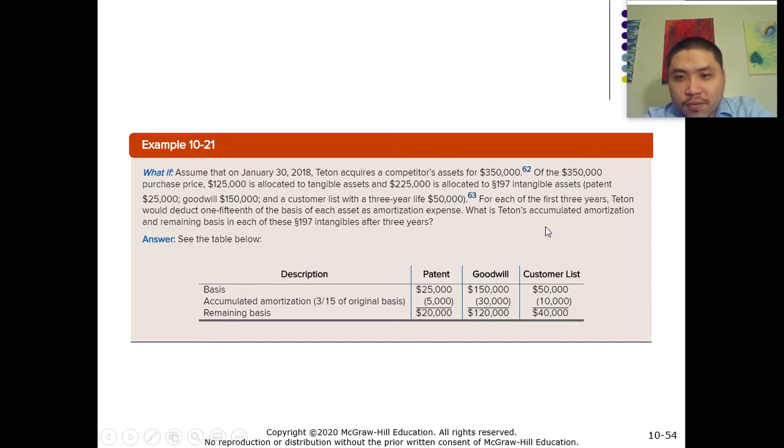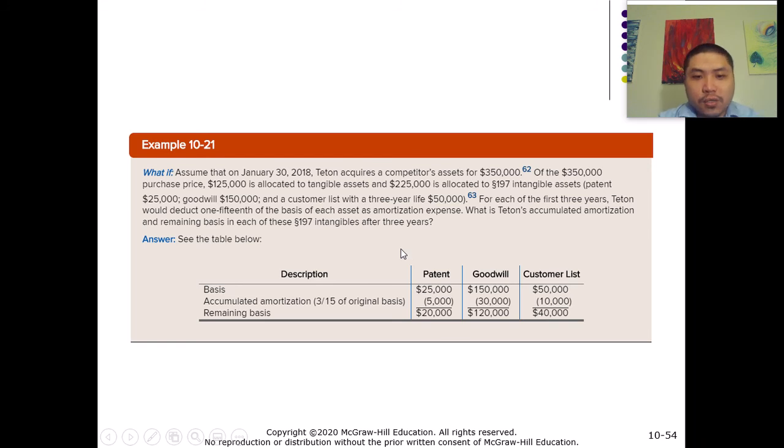So for each of the first 3 years, Titan would deduct 1/15 of the basis of each asset as amortization expense. Because for amortization, we are just going to use the straight line method, right? So that's why they use 1/15 for each year. They use 1/15 of the basis as the amortization rate. Right? So the question asks, what is Titan's accumulated amortization and remaining basis for each of these intangibles after 3 years? So they ask us what the amount of accumulated amortization and remaining basis after 3 years.